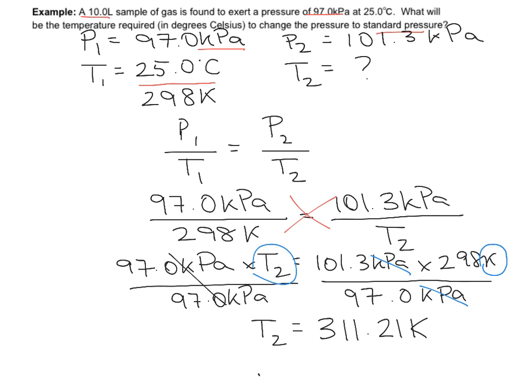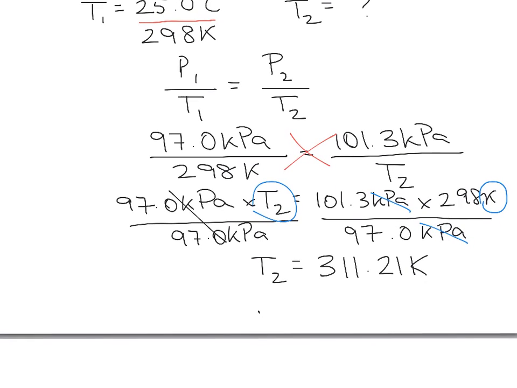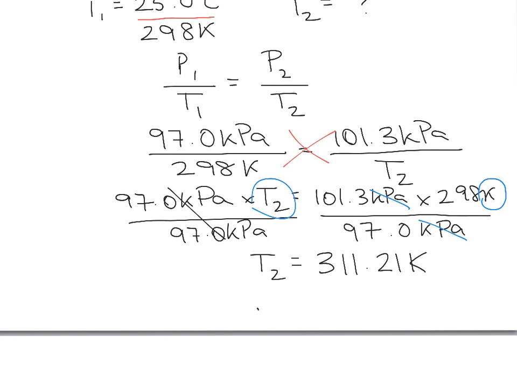So in order to go from Kelvin to degrees Celsius, I'm going to subtract 273. So my temperature is really 38.2 degrees Celsius here.